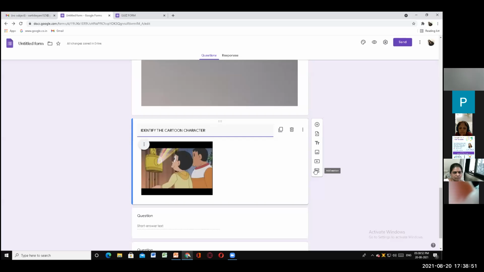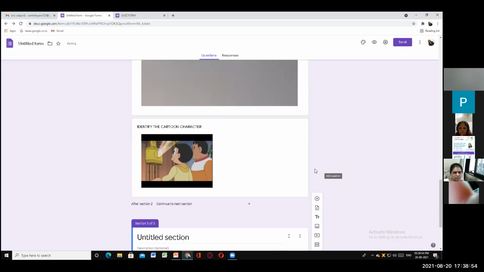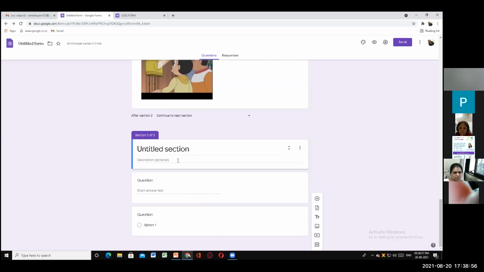Add section, the same thing. If you click on add section, the next page of the form will start. So when the respondent tries to submit the form, it will show the first form, next, second form, next, and this third form.